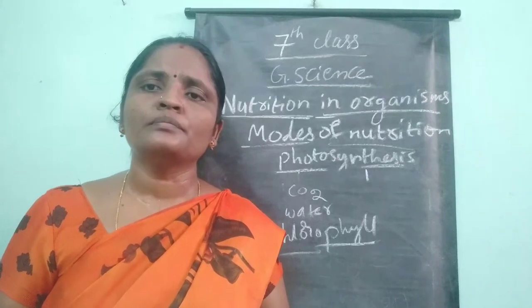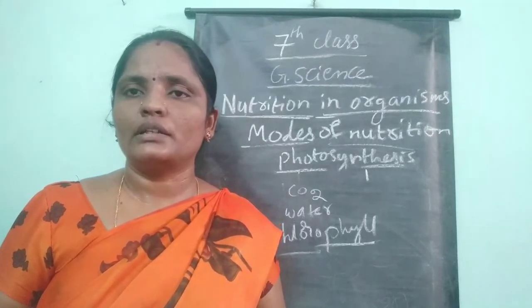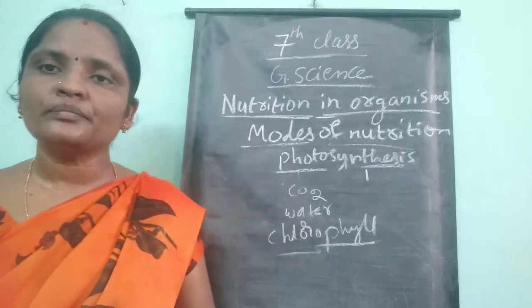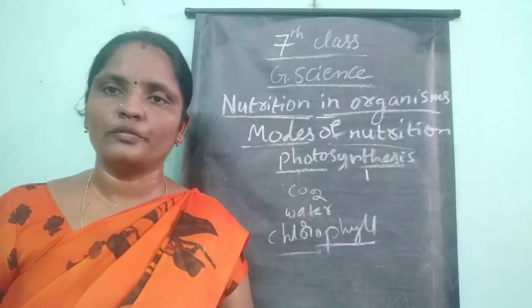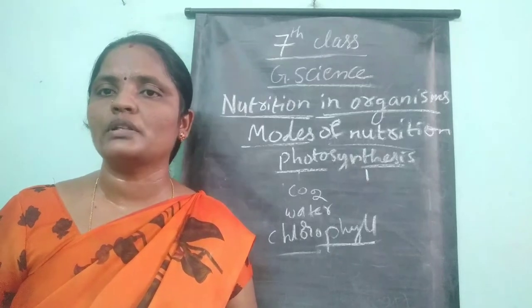So here, in some plants you can see the red and brown colored leaves. Up to now we have learnt that only the green leaves containing the pigment called chlorophyll, which is present in the chloroplast of leaves, helps in preparing the food.